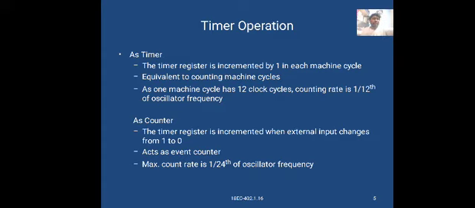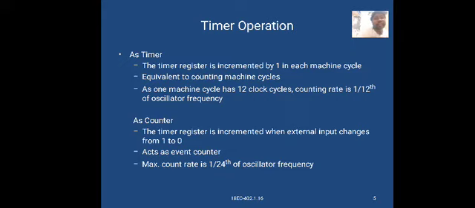The timer operation. As a timer, the timer register is incremented by 1 in each machine cycle, equivalent to counting the machine cycles.